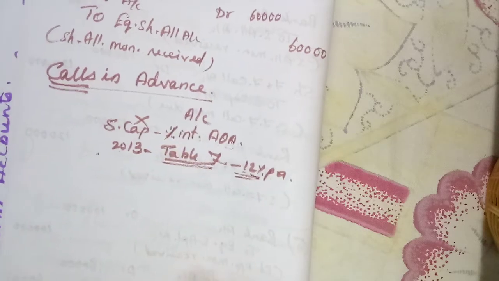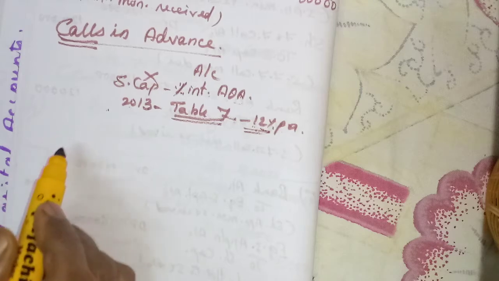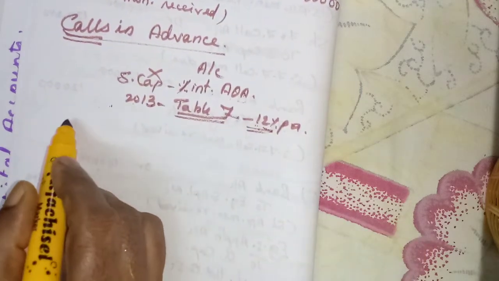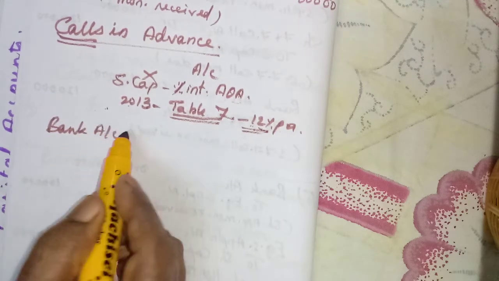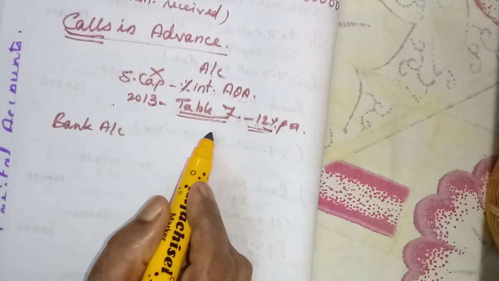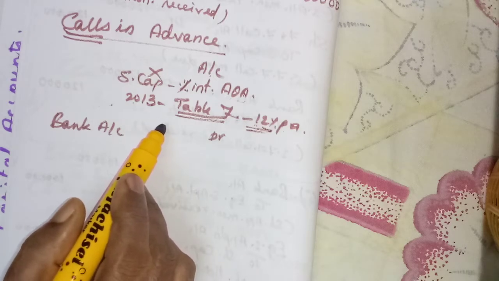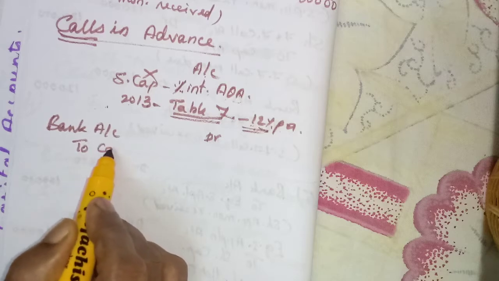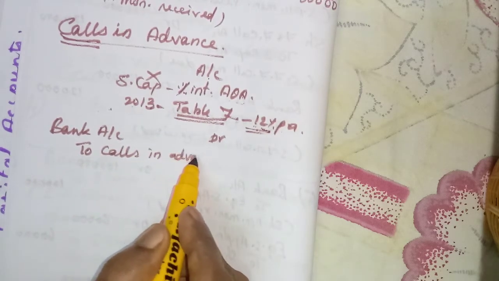Now we will learn the journal entries for this calls in advance. When we receive calls in advance, we will write bank account debit, because we receive the money. And it is a liability, so we need to credit calls in advance account.